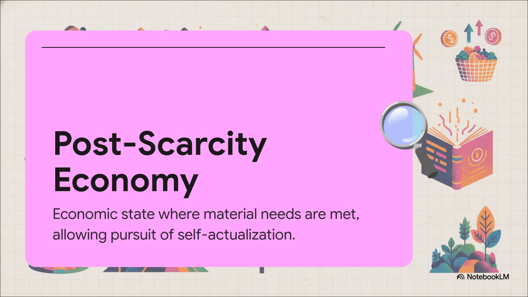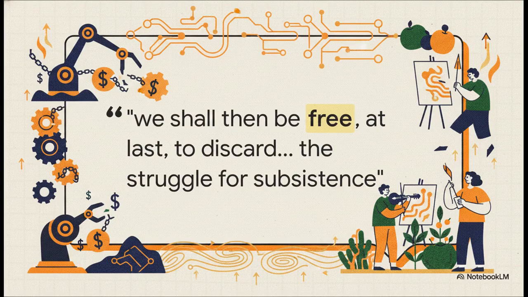This incredible concept was heavily championed by the famous economist John Maynard Keynes way back in his 1930 essay, Economic Possibilities for Our Grandchildren. Keynes predicted that once technology freed us from the daily struggle for survival, humanity could fundamentally change. Listen to this quote. He said, "We could discard the struggle for subsistence and instead experiment in the arts of life. Without the need to blindly pursue wealth just to survive, our entire purpose as humans would shift."